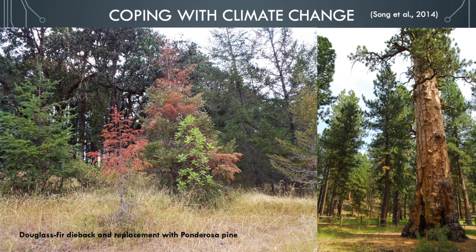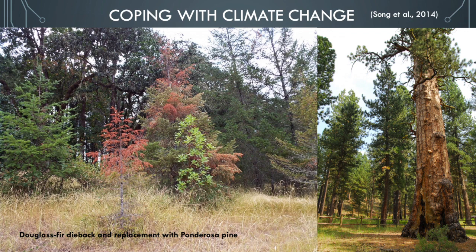As you can see here, these trees are dying, and there is a supposition that some southern species that occupy a similar niche will eventually replace these Douglas fir trees to stabilize the ecosystem.